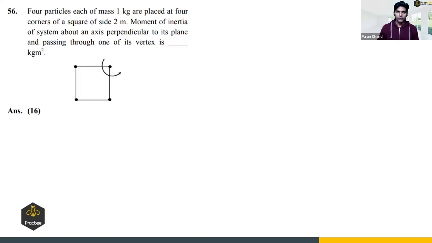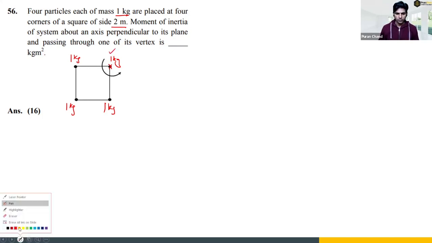Next. Four particles each of mass 1 kilogram are placed at four corners of a square of side 2 meter. Moment of inertia of the system about an axis perpendicular to its plane and passing through one of its vertex is, so we have 4 point masses, 1 kilogram each, and we have to find the moment of inertia about this axis. The contribution towards moment of inertia for this particular mass will be 0 because it lies on the axis.